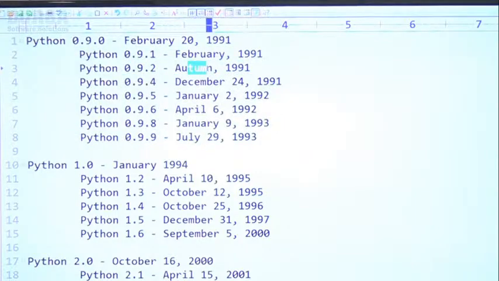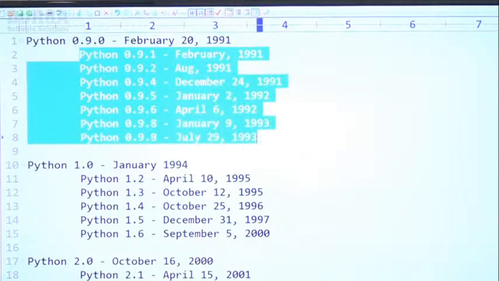Maybe in August, it may be, okay? These are various subversions related to the Python 0.9 series, right?